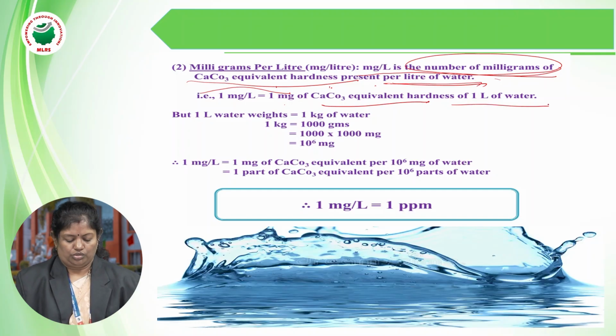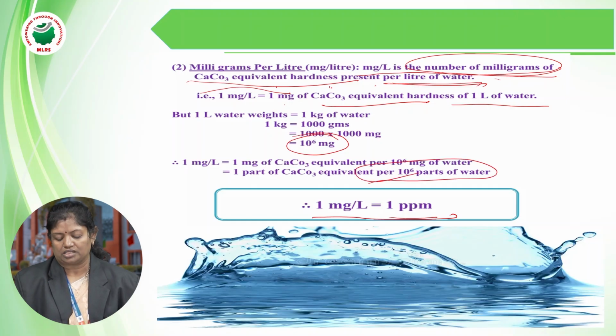That is 10 power 6 milligrams, 1 liter. So 1 milligram per liter is equal to 1 ppm, because in the ppm also we have considered 10 power 6 parts per million parts of the water. So 1 milligram per liter is equal to 1 ppm.